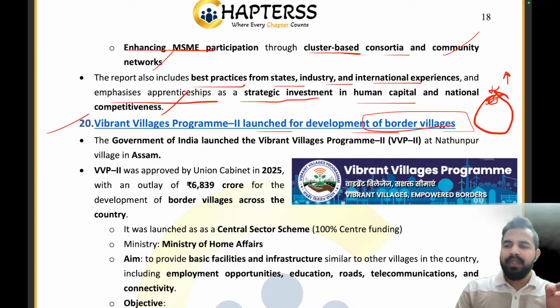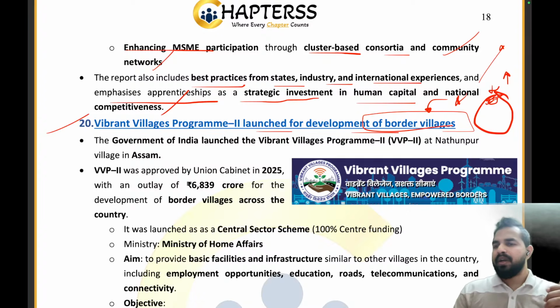Just like the gates, our border villages are also a kind of gate, right? And if these border villages are weak in terms of the economy, weak in terms of the laws, weak in terms of the facilities, then definitely they will be engaging with outside entities, and this will lead to the movement of people from outside the border, right?